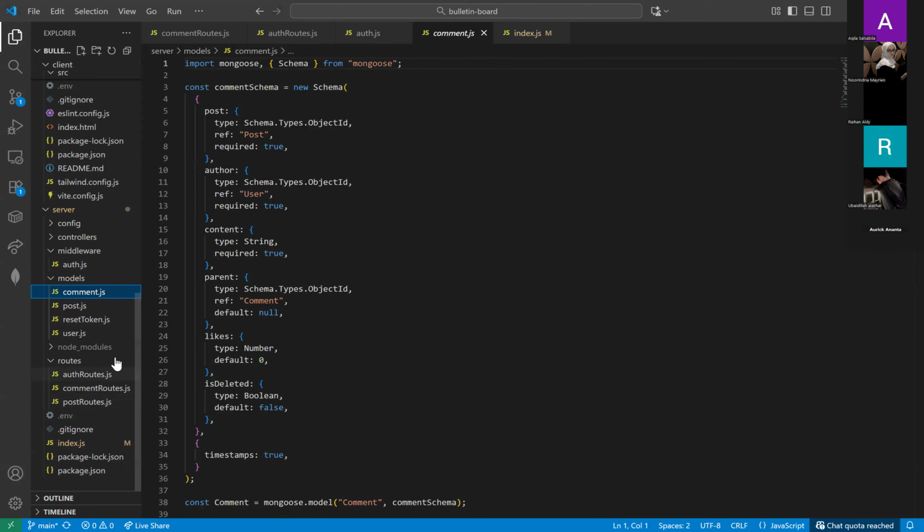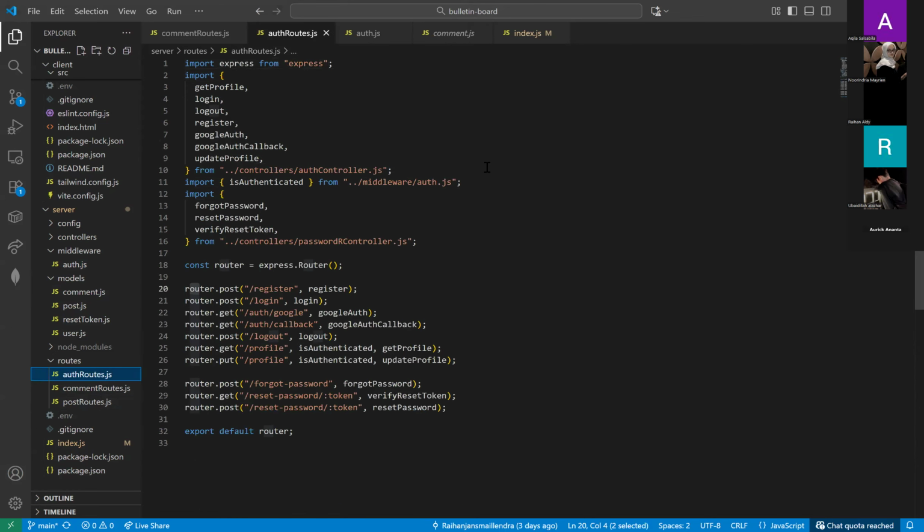route, which is the authentication route. From the route itself, we import all the controller functions from authcontrol.js. So the user can register, log in, log out, and anything else like that. And we also import the middleware to check if the user is already logged in or not. And this is the import.